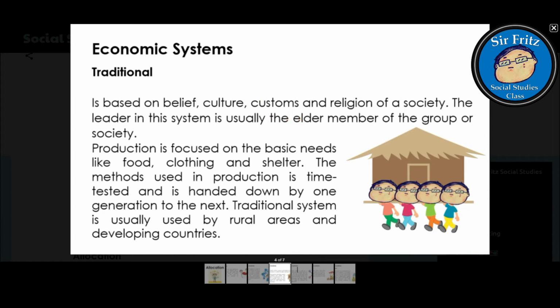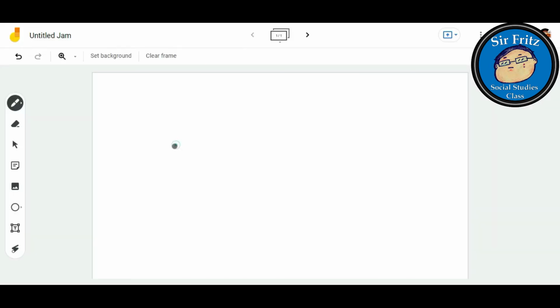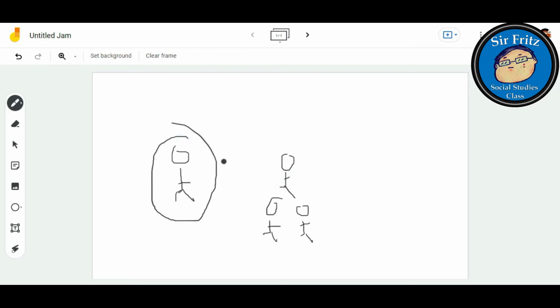When we say traditional, we go back to the tribal period, where there is a chief and there are followers, the constituents, the tribe members. The chief is in charge of everything. He has power over every member of the tribe in that small village.